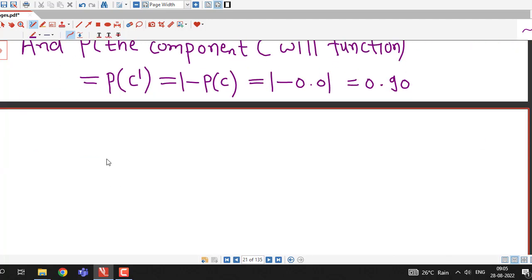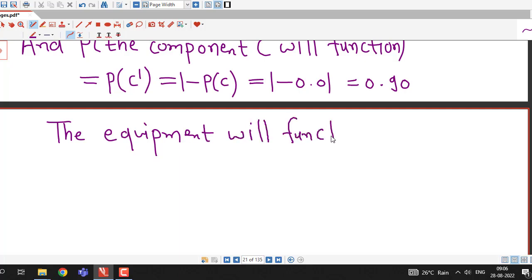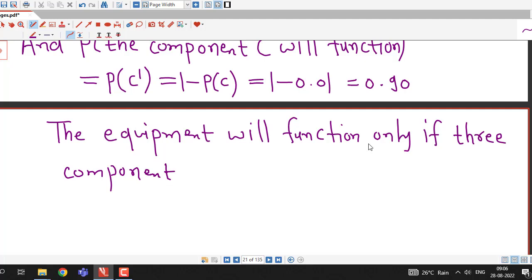So the equipment will function, it is given, only if all three components A, B and C are working.